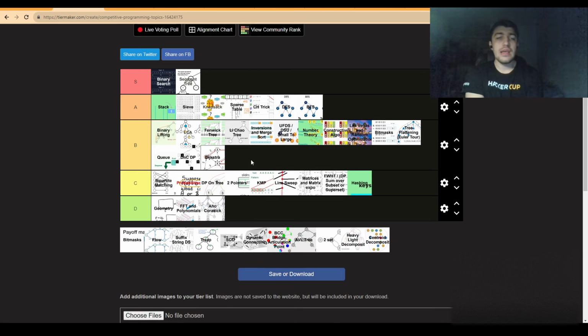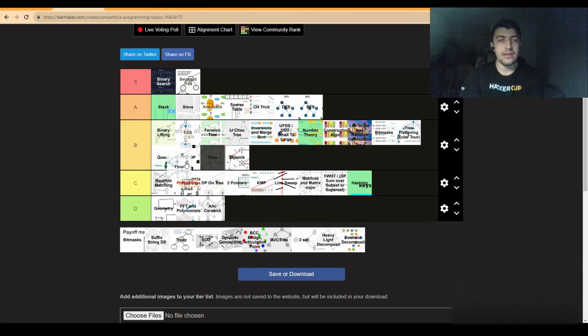Now flows, even though I don't have much experience personally with flows, I think they are iconic enough in some way to not get that rating that's near the bottom. But again, once you know how to generate the graph, things get boring fast. So somewhere around B tier with the other graph algorithms, maybe.